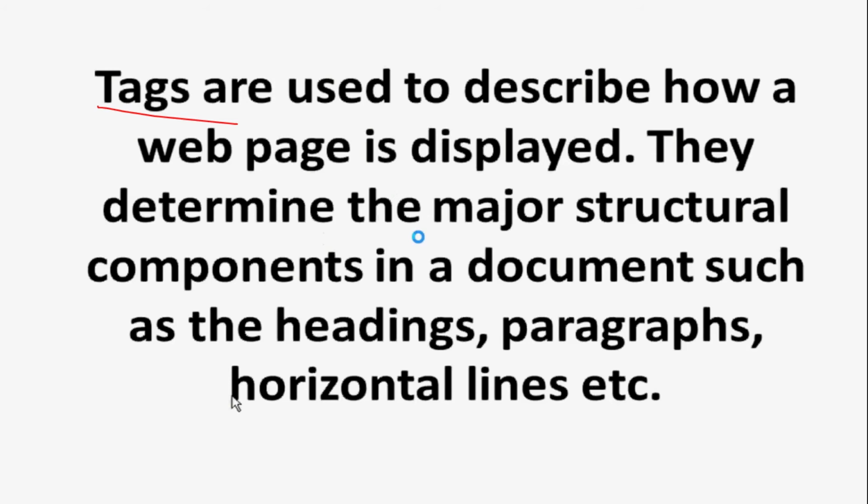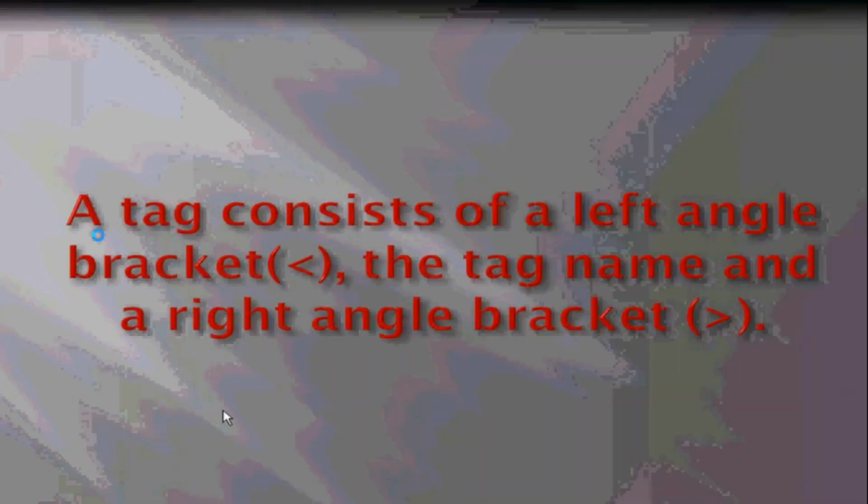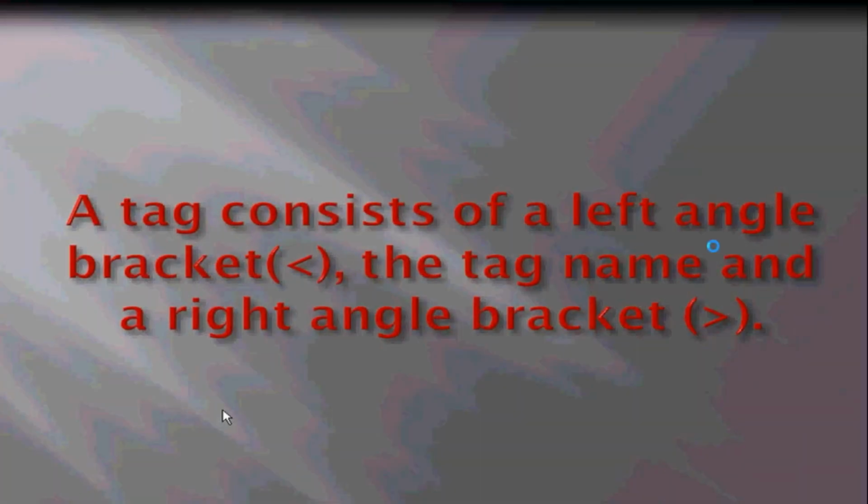They determine the major structural components in a document such as the heading, paragraph and horizontal line, meaning they describe how the web page will display. A tag consists of the left angle bracket, the tag name, and the right angle bracket. Meaning we put a tag within angle brackets, that is the less than and greater than signs.